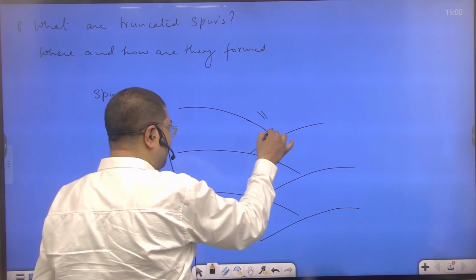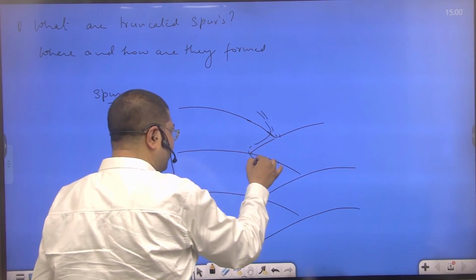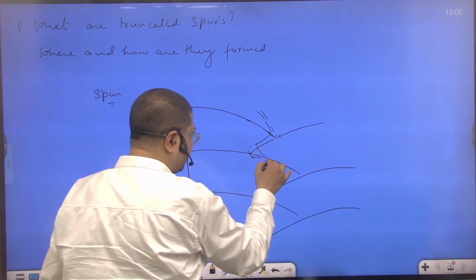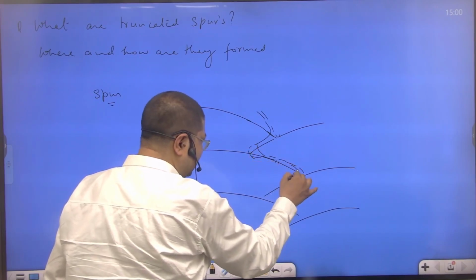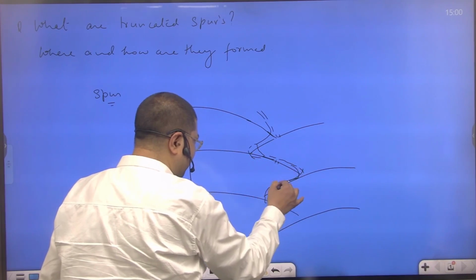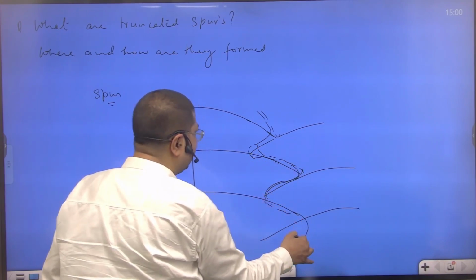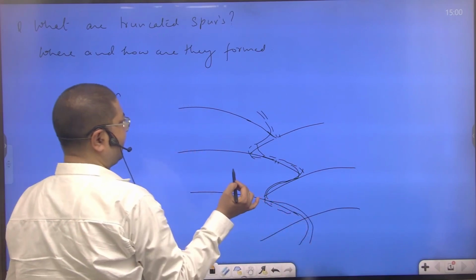This often happens in the upper course of the river. In the upper courses of the river, these regular occurrences of spur alternatively cause a river to meander.